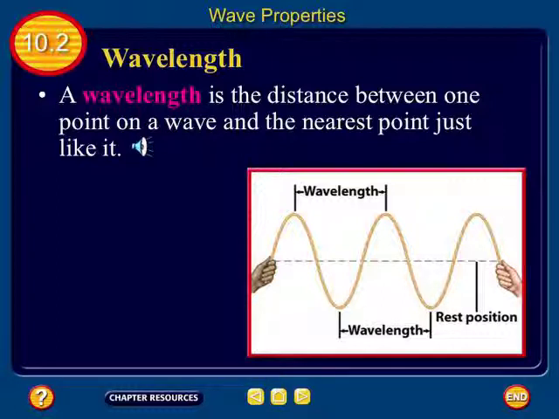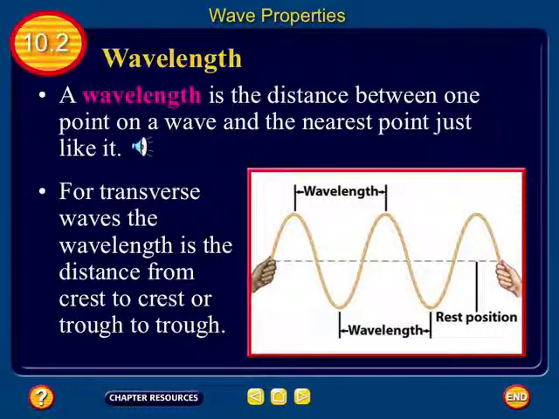This is the characteristic of how smushed or how spread out it looks. On a transverse wave, the wavelength is the distance from a crest to a crest or a trough to a trough. So on a transverse wave, crest to crest or trough to trough. So the first one you showed us was the transverse wave. Like the very first one that you showed us, it was like that. Yeah, that's the transverse wave.